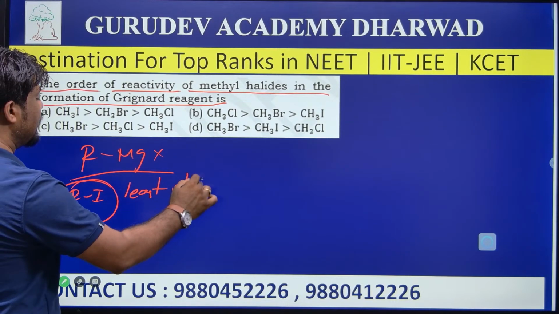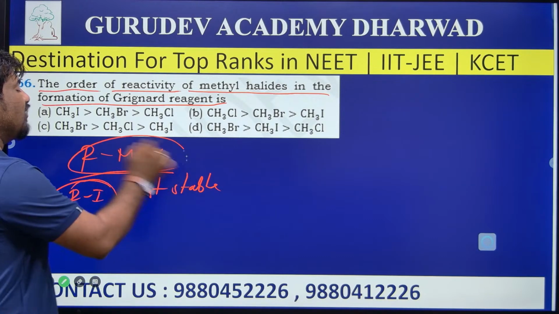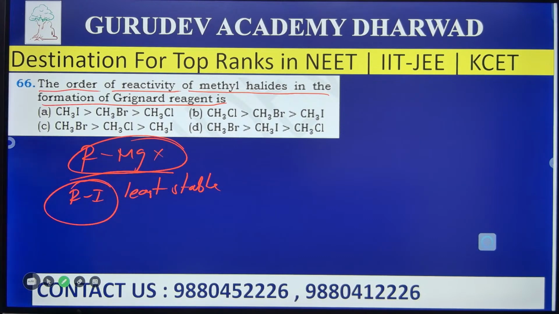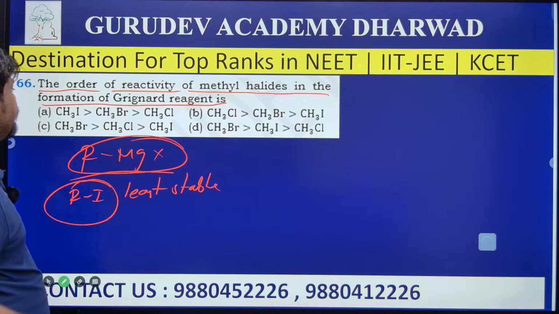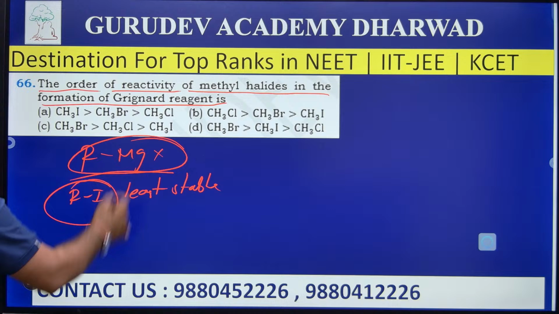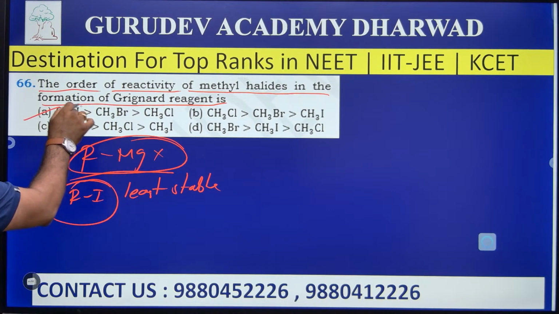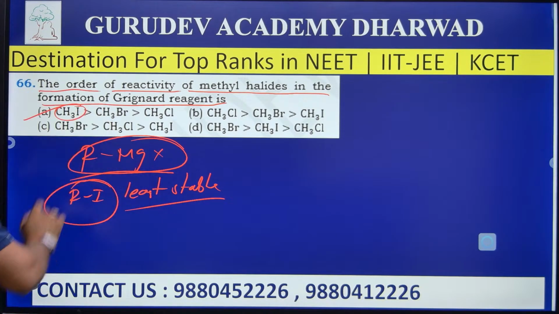Because of being the least stable, it is involved in the formation of the Grignard reagent. The next one is bromine, after that chlorine, which can react easily. So among the options for question 66, option A is the right answer, because CH3I is involved in the formation. Well, go to the next then.